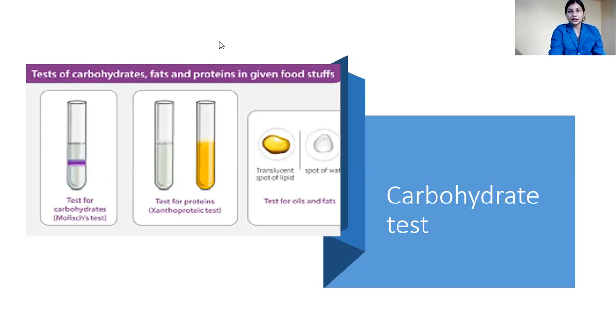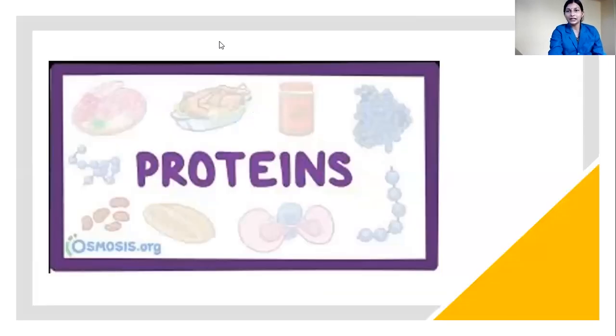So you take the food sample, add water, crush it or grind it, and add iodine solution. Carbohydrate is of 2 types. We have studied sugar and starch, and we have studied how to take the test for carbohydrate.